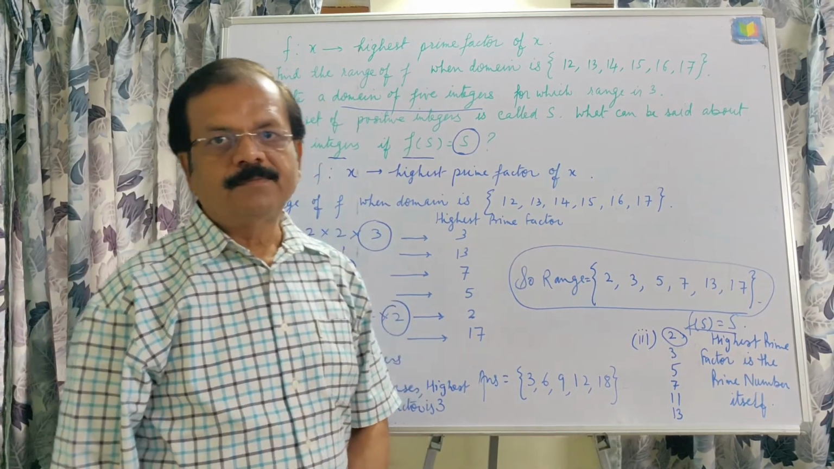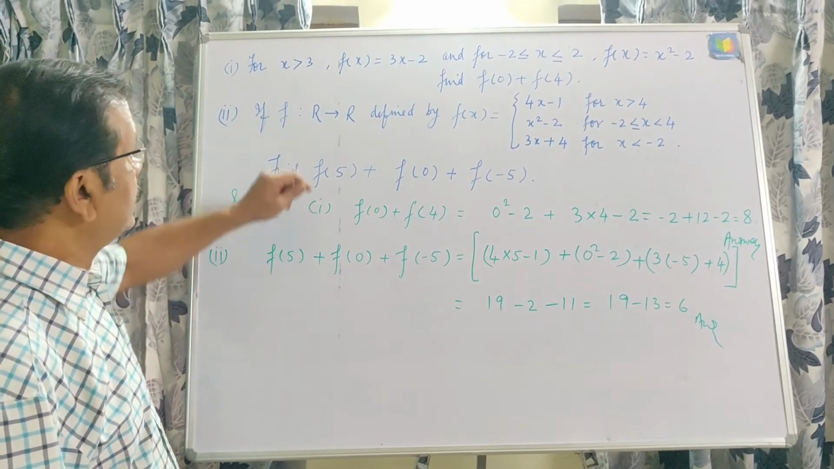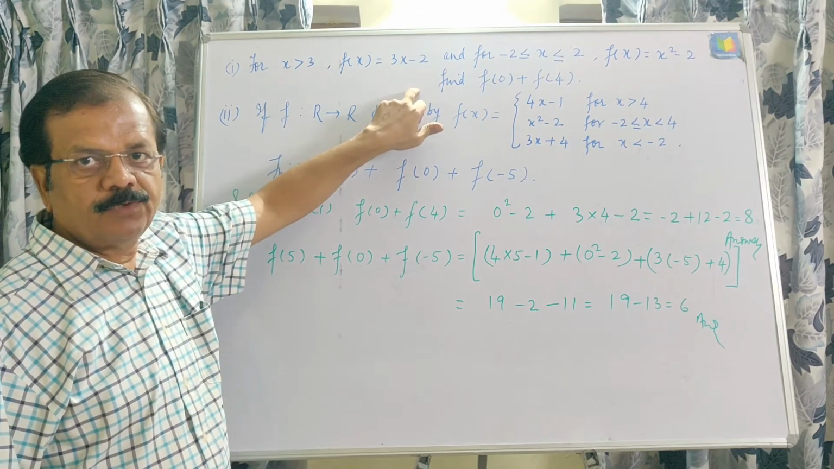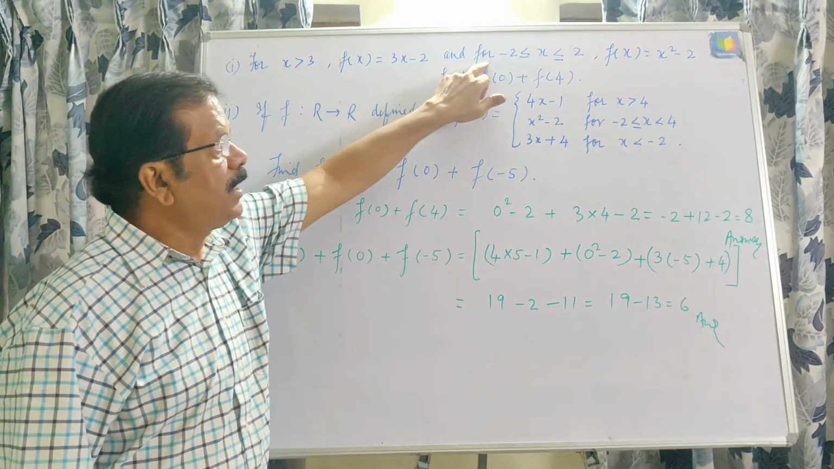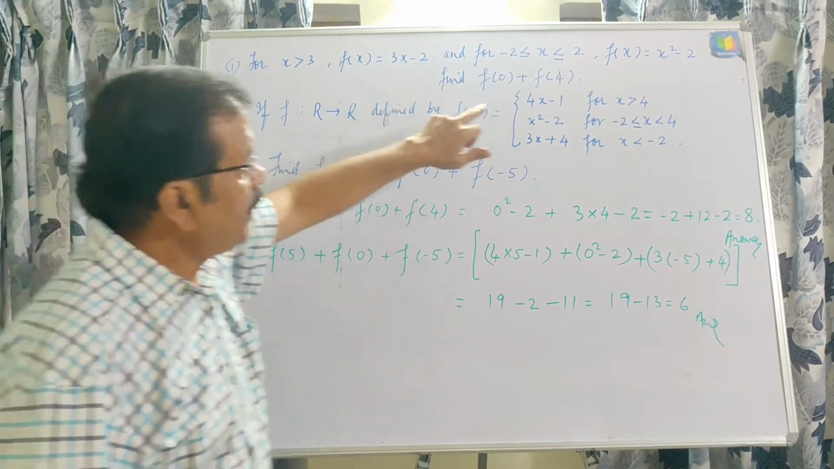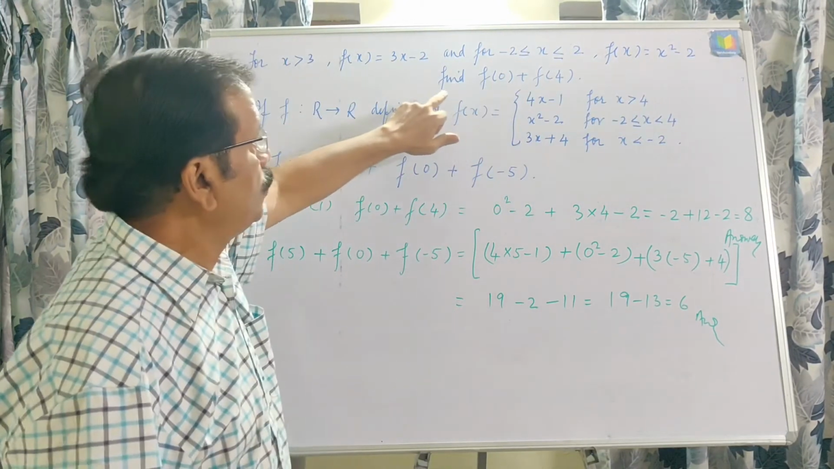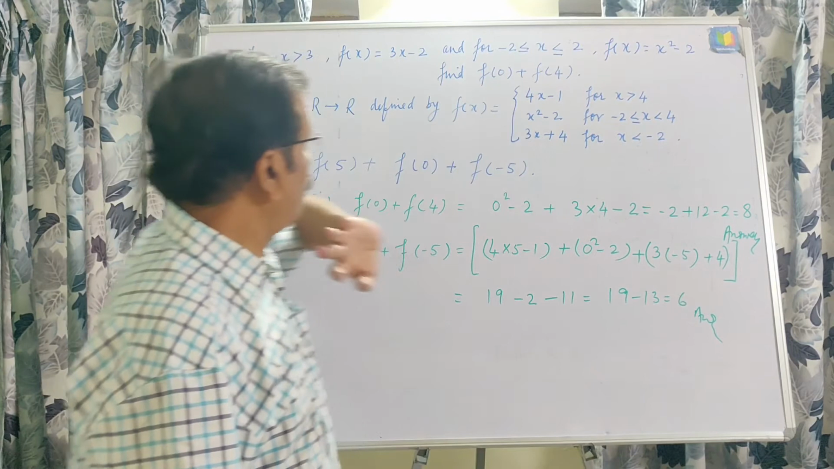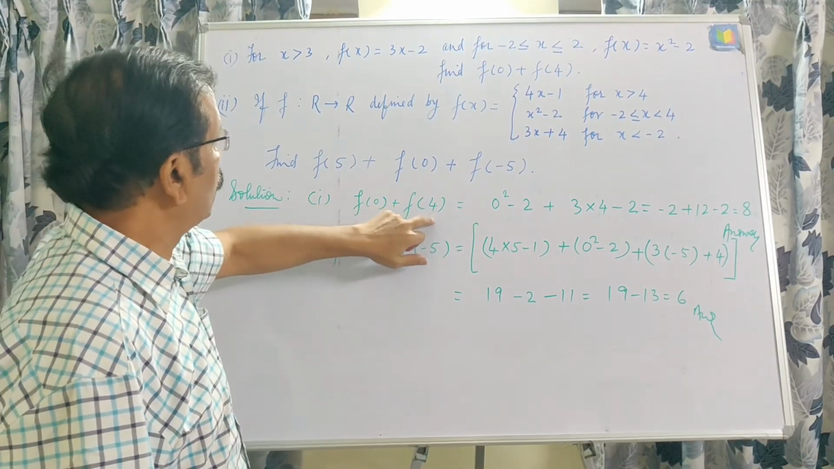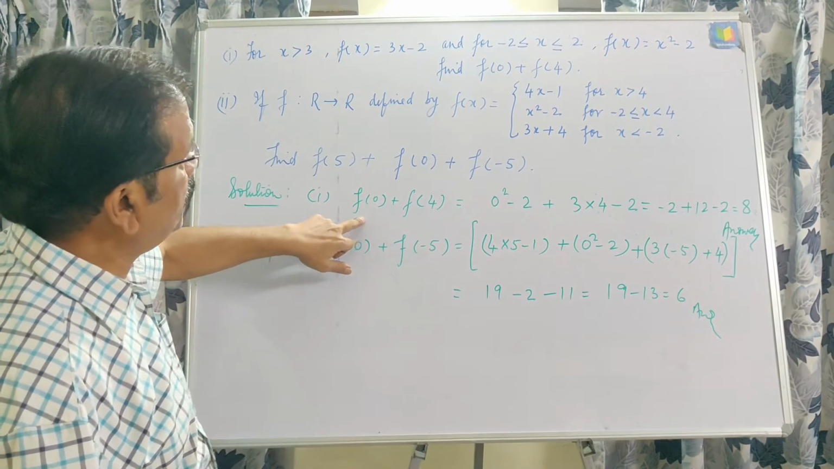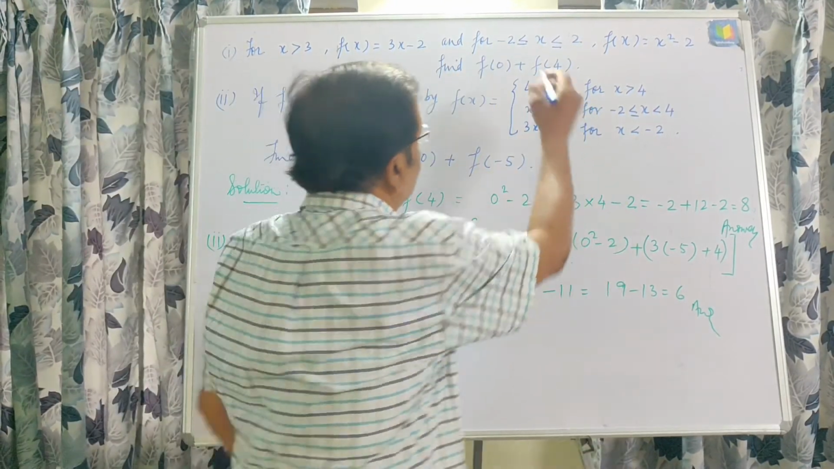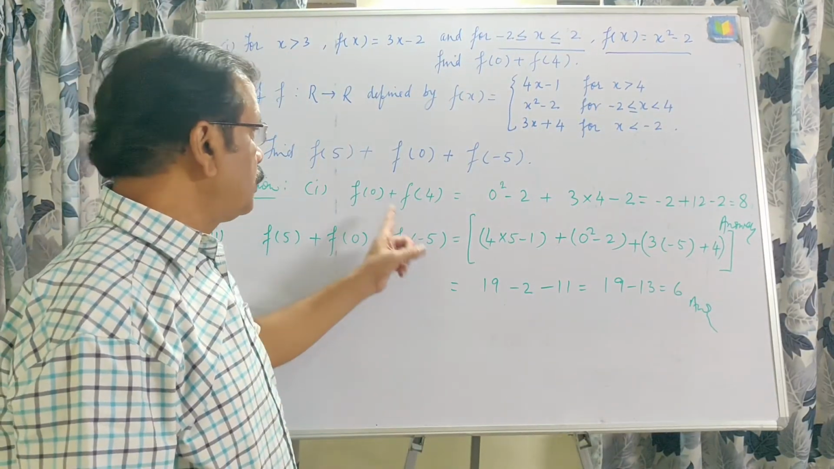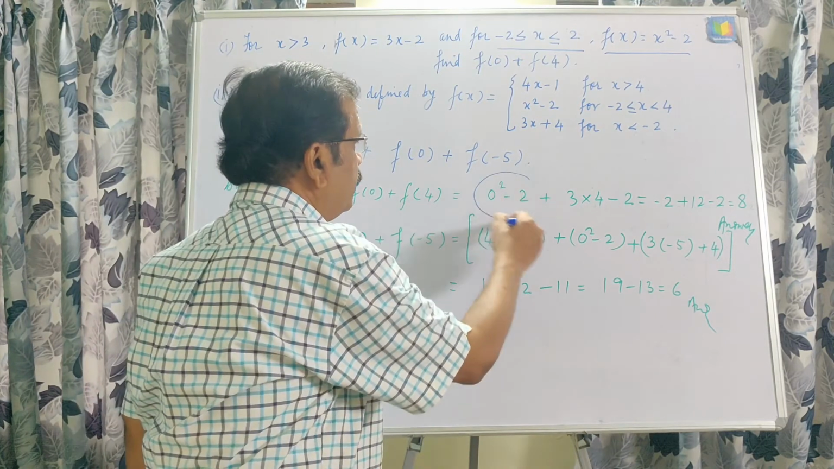Now next question. This is a very good question. In this question, x is greater than 3, then this function defines f(x) = 3x - 2 in the range -2 to 2, and f(x) = x² - 2 for this range. Okay, then find f(0) + f(4). Now f(0) + f(4) means 0 will be there in this range, and then for this f(0) is equal to 0² - 2 will be taken.